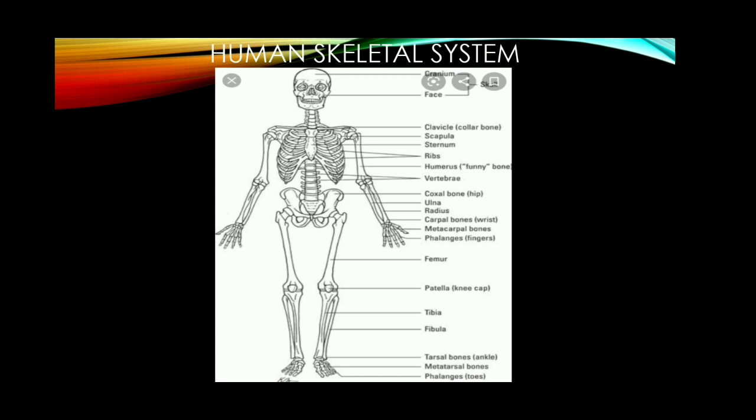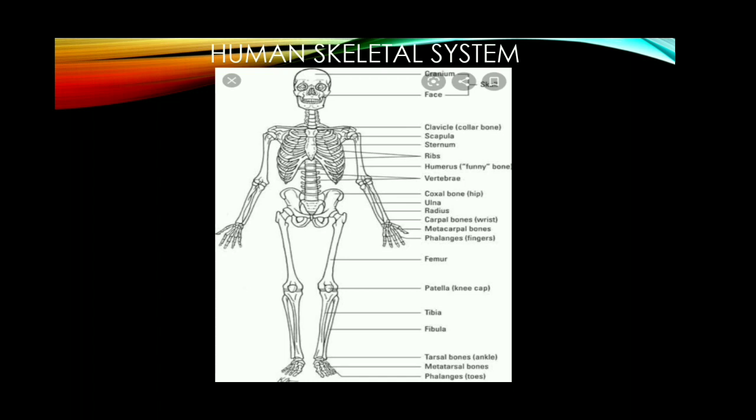Our skeletal system gives proper shape to our body as well as protecting internal soft organs like heart, lungs, brain, etc. The main bones are the skull, which protects the brain; the vertebral column, which protects the spinal cord; the sternum, that is the thoracic cage, which protects the heart and lungs; then girdles, pectoral girdles and pelvic girdles. These are the different bones present in the skeletal system.